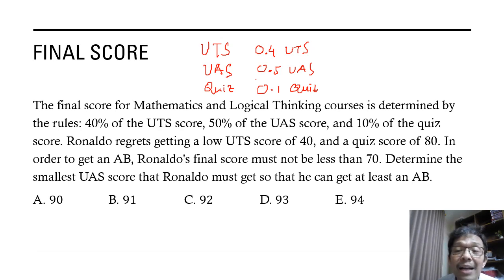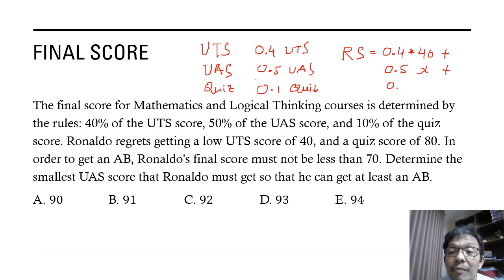Because Ronaldo got these scores, Ronaldo's score is 0.4 times 40 for UTS, plus 0.5 times UAS, which we have to decide, so let's say x, plus 0.1 times the quiz score.